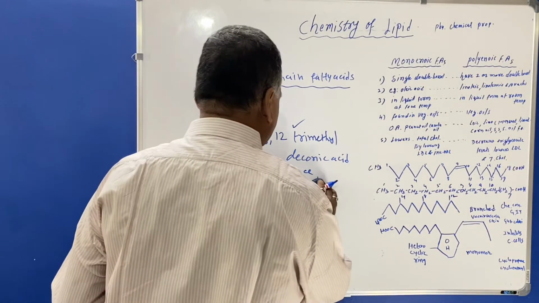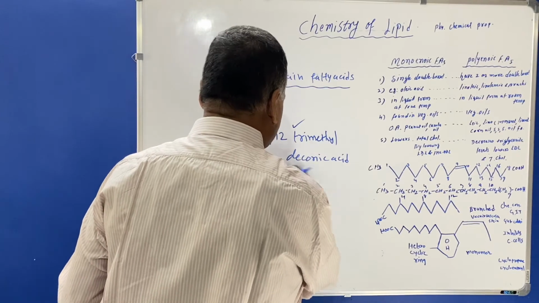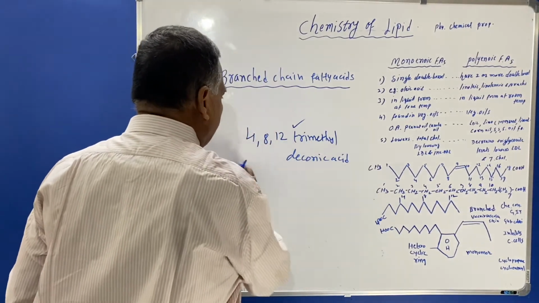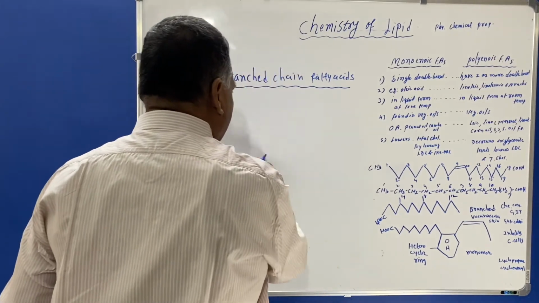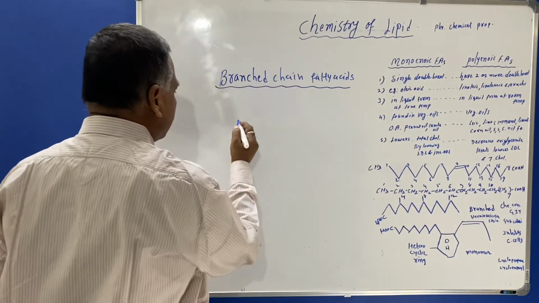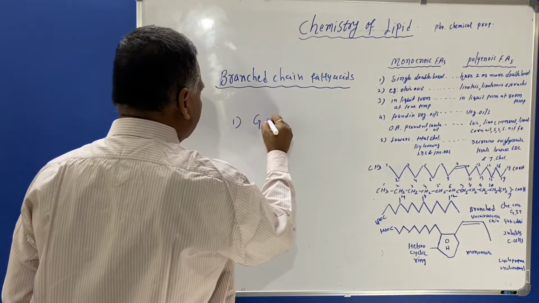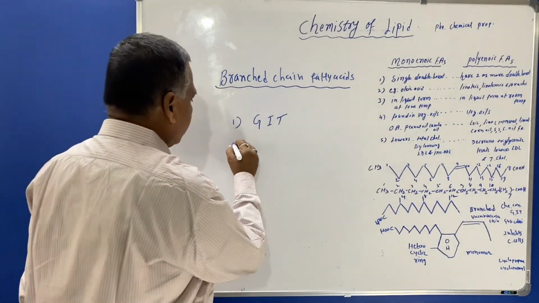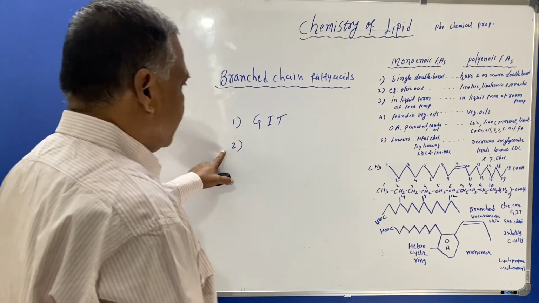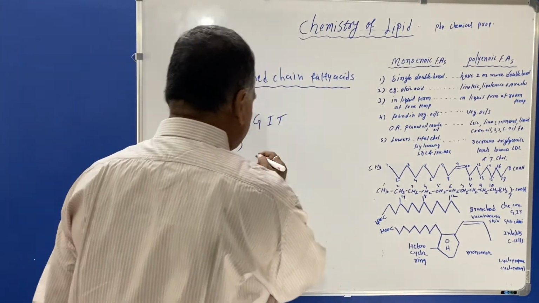You must know that the main function of these branched fatty acids is that they are the chief constituent of the gastrointestinal tract,